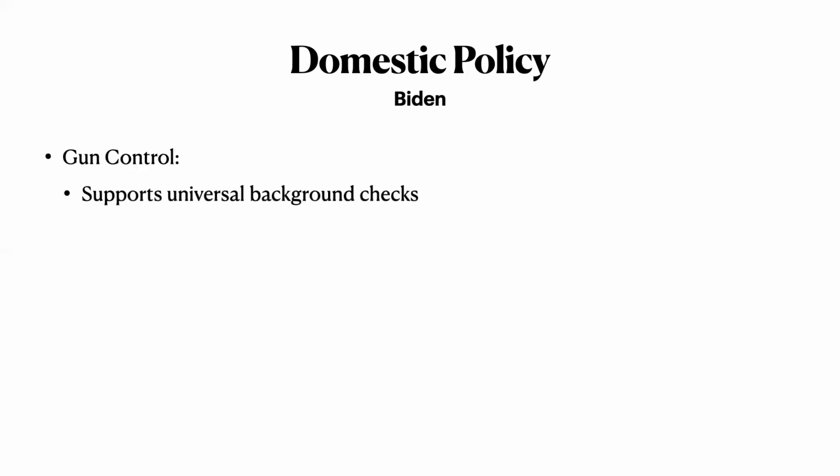On gun control, he supports universal background checks, much like the president. However, to contrast, he supports an assault weapons ban, which President Trump does not. He also supports this technology called smart weapons or smart guns, where it requires a fingerprint in order to shoot it. He argues that it would help cut down on stolen weapons being used in shootings.